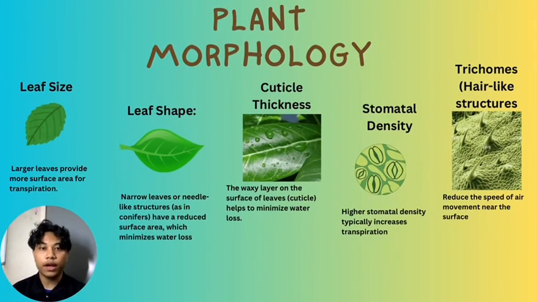Okay, there is also plant morphology, that is leaf size, leaf shape, cuticle thickness, stomatal density, and trichomes, which are hair-like structures. For leaf size, larger leaves provide more surface area for transpiration. For leaf shape, narrow leaves or needle-like structures as in conifers have a reduced surface area, which minimizes water loss. For cuticle thickness, the cuticle is the waxy layer on the surface of leaves and helps to minimize water loss. For stomatal density, higher stomatal density typically increases transpiration. Trichomes reduce the speed of air movement near the surface.